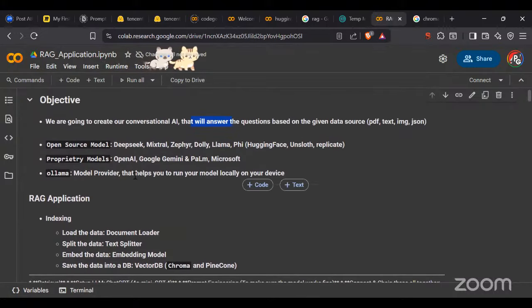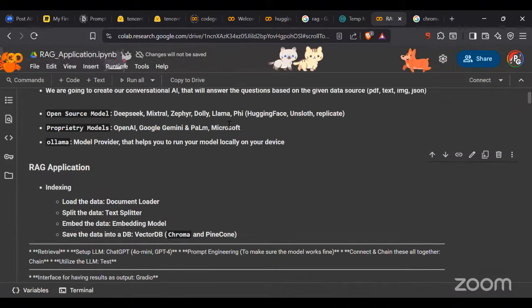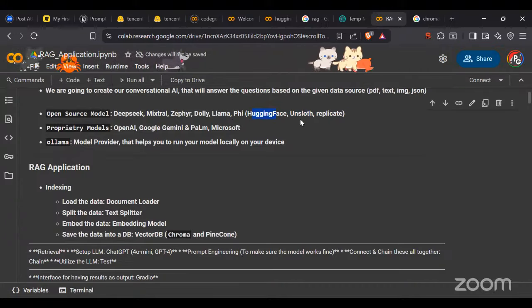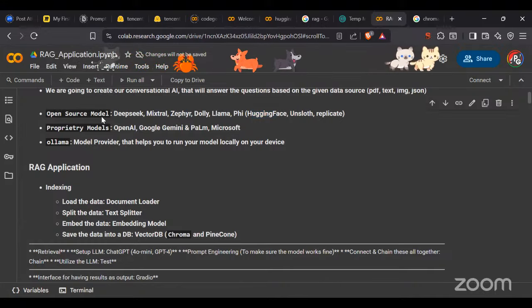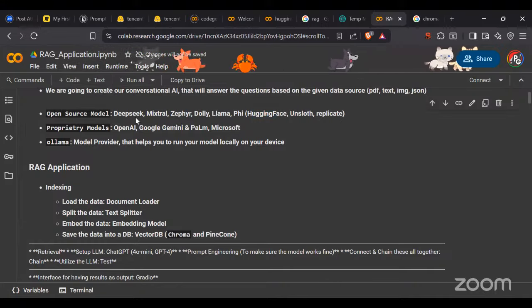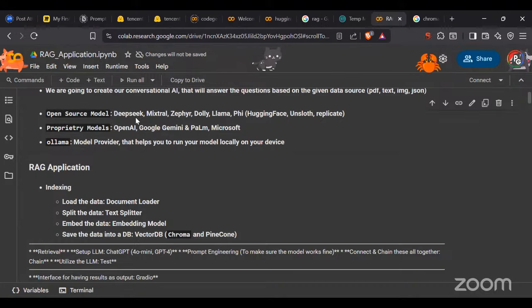First of all, DeepSeek, Mistral, Zephyr, Dolly, Llama, Phi, on Hugging Face, Unsloth, and Replicate. These are the different platforms from where you can get open source models where you can use the API key for free, or create your own chatbot for free without paying a single penny. But the token size will be a bit reduced, but it works. If you are doing it for learning purposes, I don't feel there will be any kind of issues. So this is free.